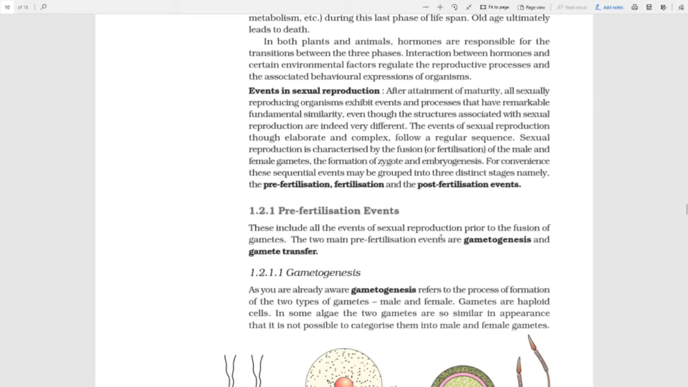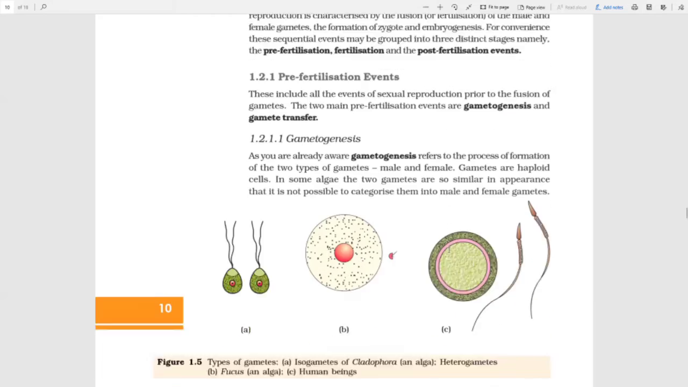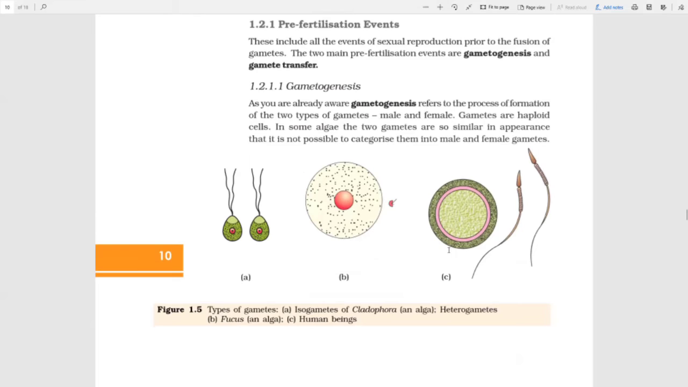Okay, so gametogenesis is basically like preparing the army of gametes so that they can fuse and produce as many children as you want. Okay, and then there is gamete transfer. It means obviously after preparing, you have to send them to this particular event so that the event can take place. That is gamete transfer. Now let's focus on the first thing, which is gametogenesis.